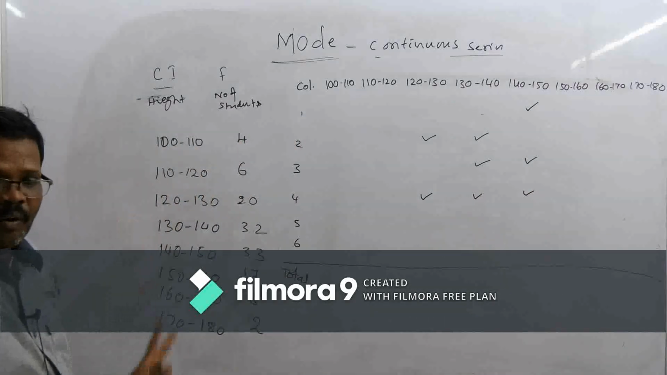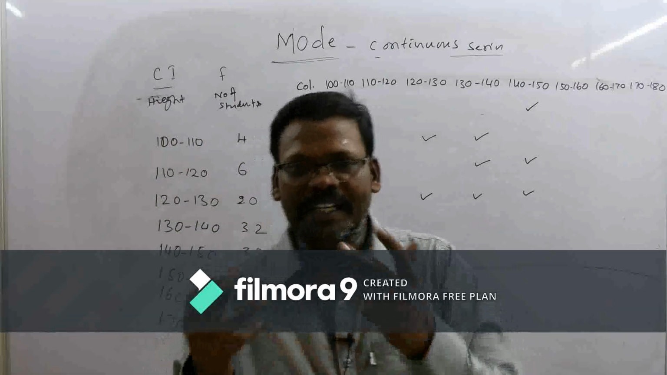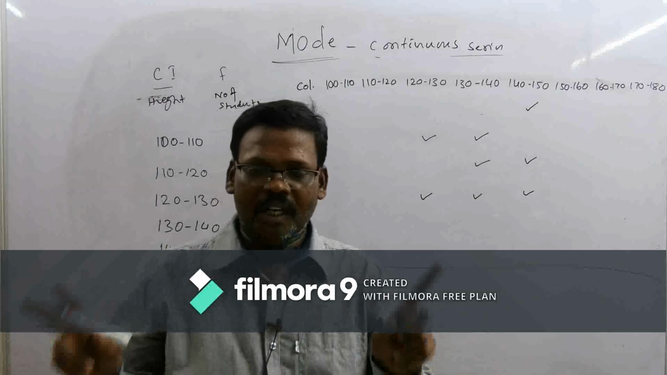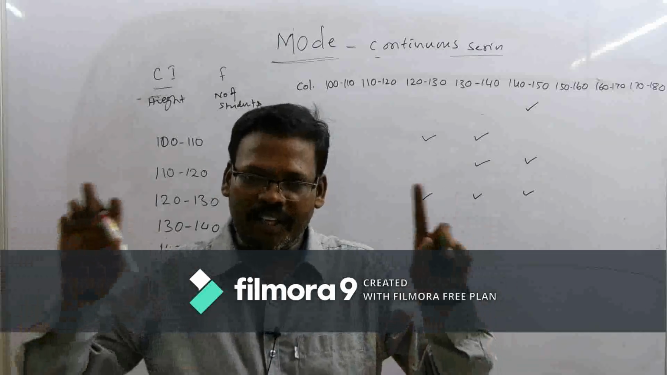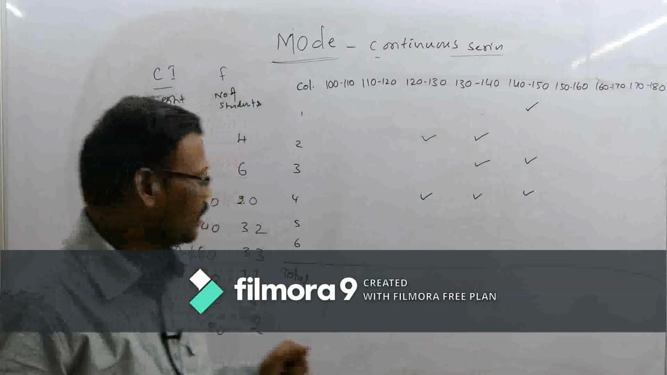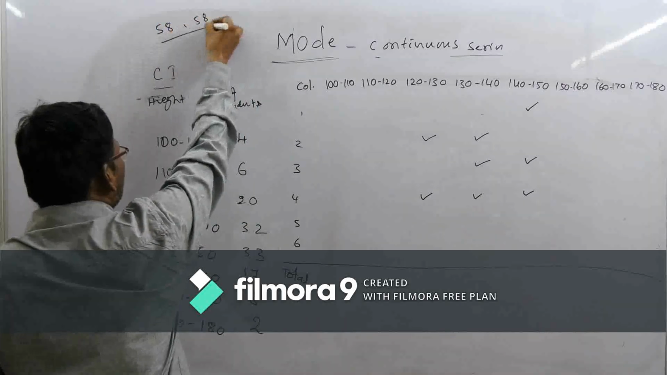Now come to the fifth column. What is the highest value? There are two values, and the two values are equally represented: the first 58 and the next 58 also.